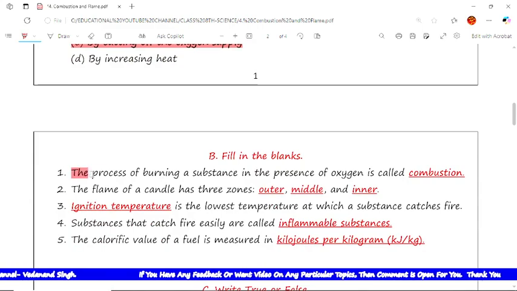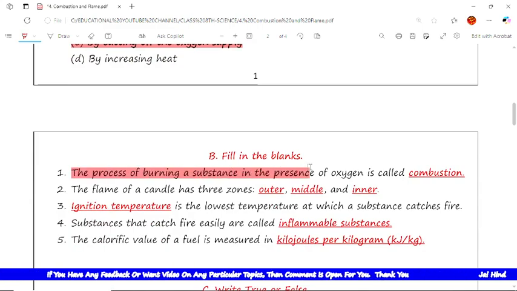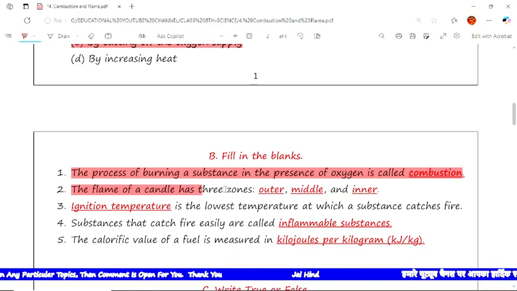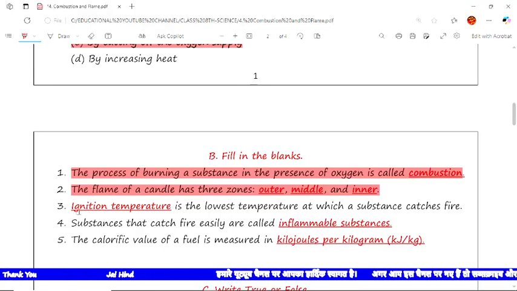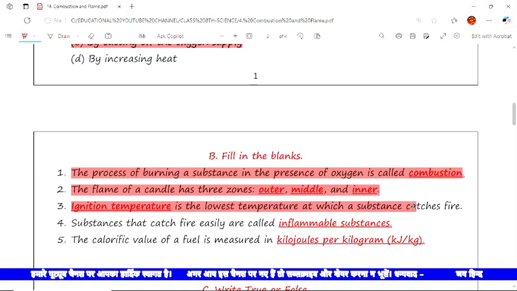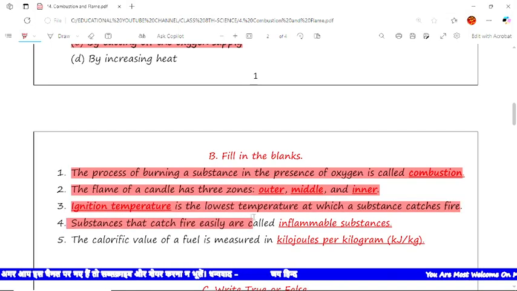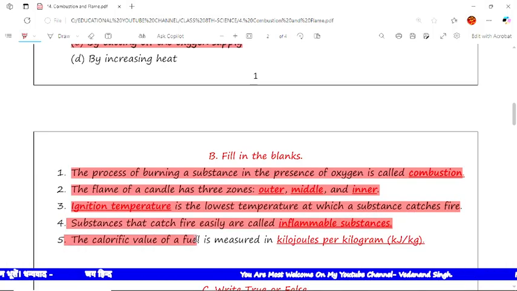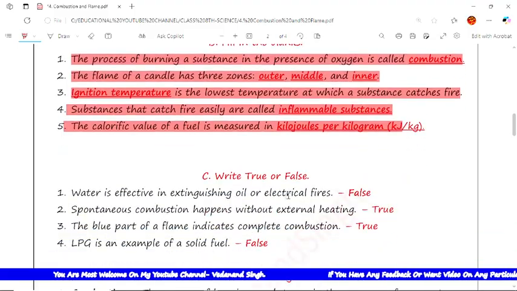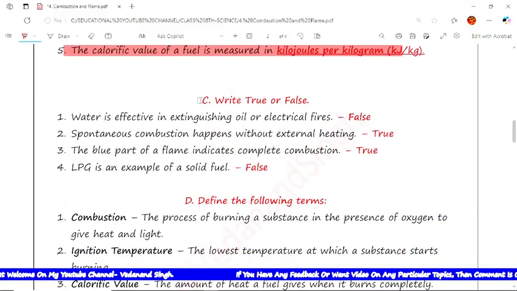Now the next type of question is fill in the blanks. The first is, the process of burning a substance in the presence of oxygen is called combustion. The next is, the flame of a candle has three zones: outer zone, middle zone and inner zone. Now the next is, ignition temperature is the lowest temperature at which something catches fire. Now the next is, substances that catch fire easily are called inflammable substances. The next is, the calorific value of a fuel is measured in kilojoule per kilogram.